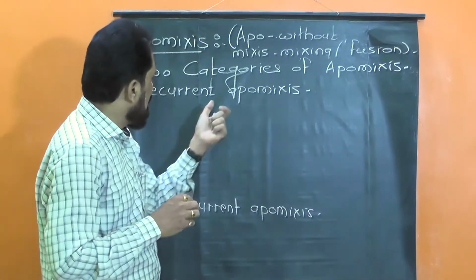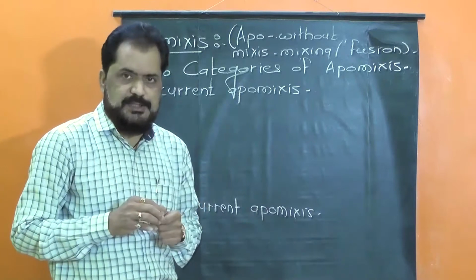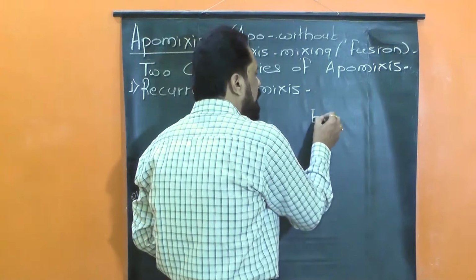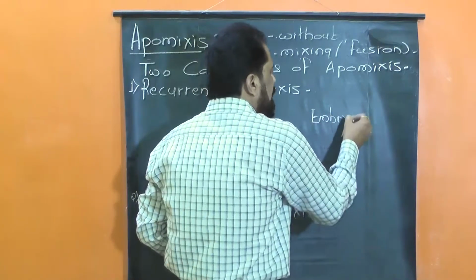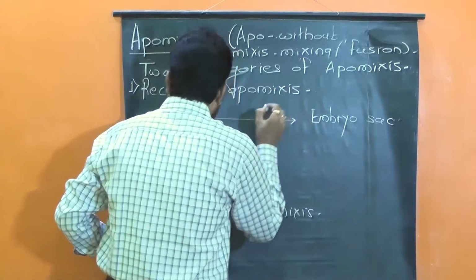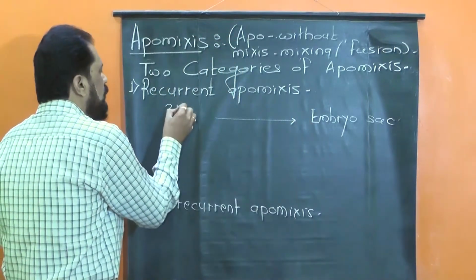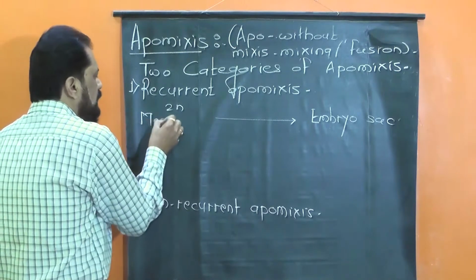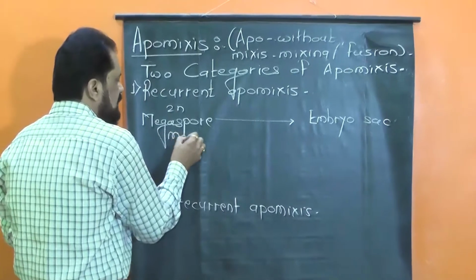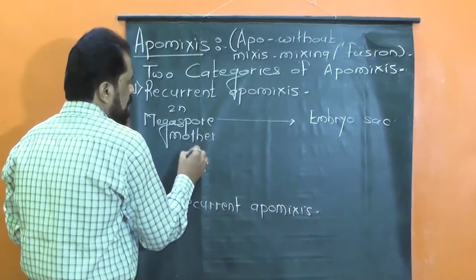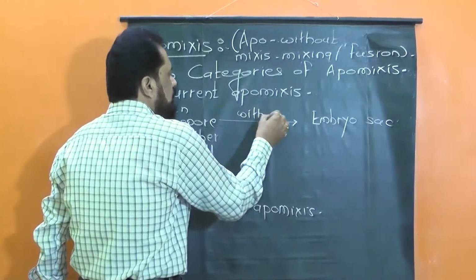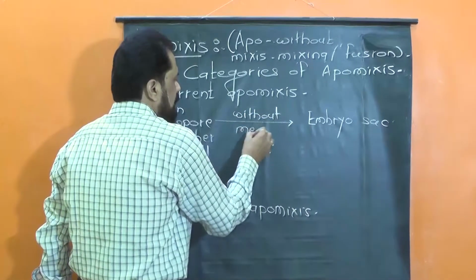बट हियर इन रिकरंट एपोमिक्सिस या ठिकाणी मी असं म्हटलं की एम्ब्रियो सॅक or फिमेल गॅमेटोफाइट, embryo sac or female gametophyte is formed from the diploid megaspore mother cell without meiosis.